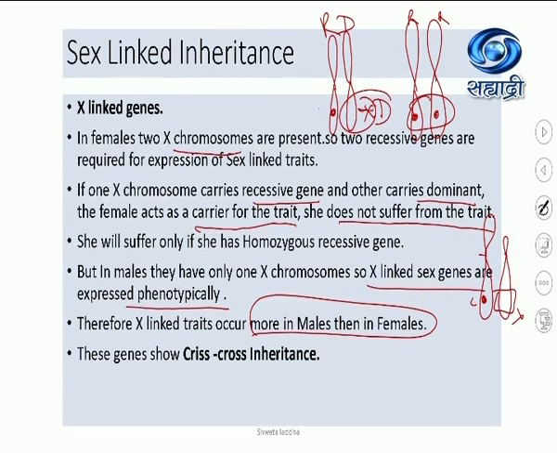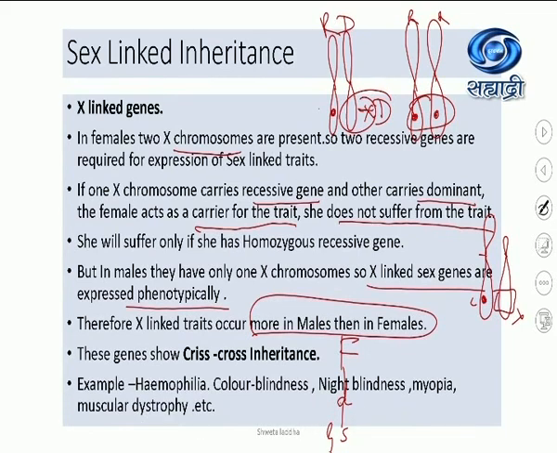Every generation, it will go on. So suppose first the father was affected, then his daughter will be a carrier or affected, and the daughter's son, the grandson, will be affected. So crisscross inheritance is shown by X-linked or sex-linked genes. Examples: hemophilia, color blindness, night blindness, myopia, muscular dystrophy, out of which we are going to discuss hemophilia and color blindness in detail. Okay, let us see first about color blindness.